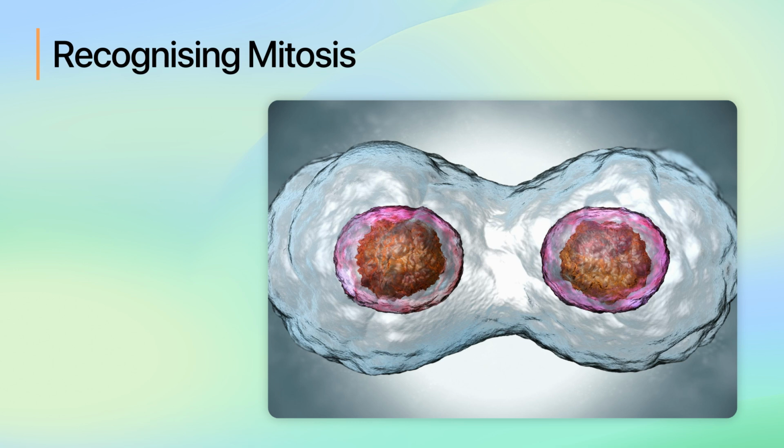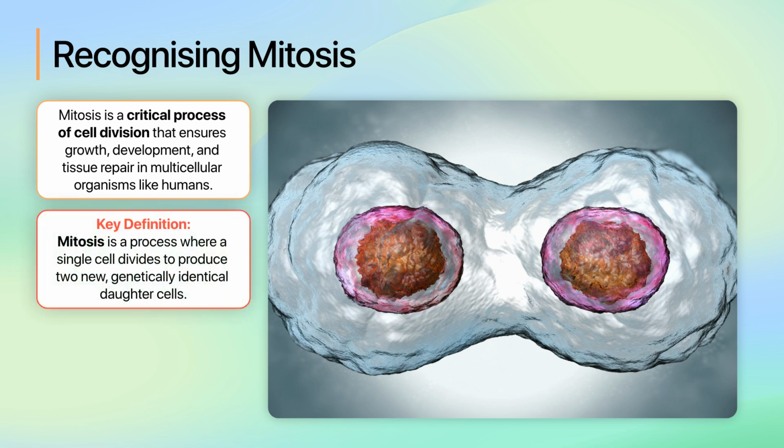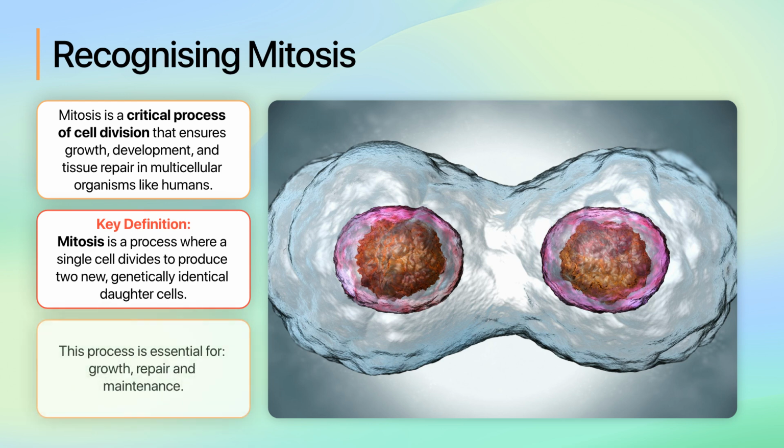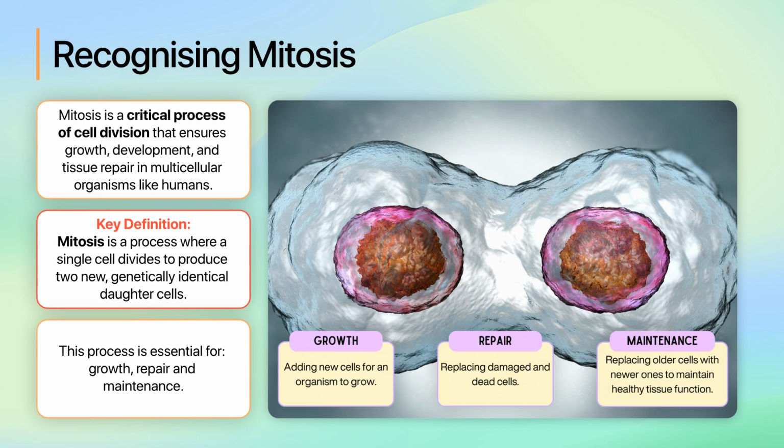Let's dive into the details of mitosis, a critical process of cell division that ensures growth, development, and tissue repair in multicellular organisms like humans. Mitosis is a process where a single cell divides to produce two new, genetically identical daughter cells. This process is essential for growth, as organisms need to add new cells to grow. For repair, by replacing damaged or dead cells. And for maintenance, by replacing older cells with newer ones to maintain healthy tissue function.